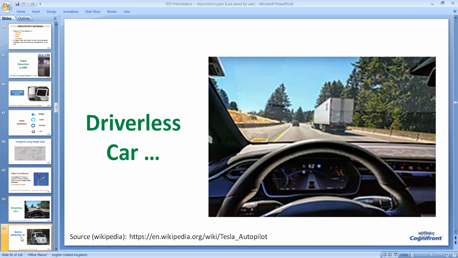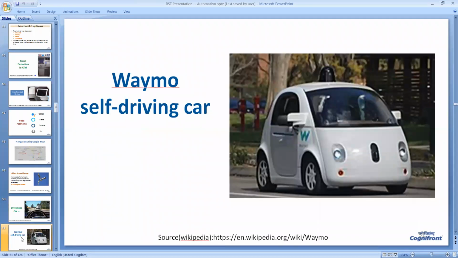And the driverless car, like Google's car, I think everybody knows, is a reality today. You sit in the car and just put the destination where you want to go. The car starts moving. You don't have to sit at the steering wheel. Simply sit in the back seat and keep on reading any magazine or keep on listening to music. The car will take you to the required destination. So all this is happening because of artificial intelligence and machine learning. There are hundreds of sensors fitted on the car, and all these sensors collect data about the surroundings, and a powerful microcontroller inside the vehicle keeps on analyzing and takes the appropriate decision to move the car on the road in a systematic way.